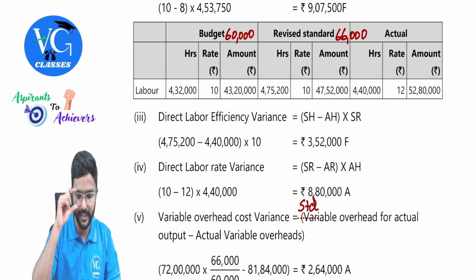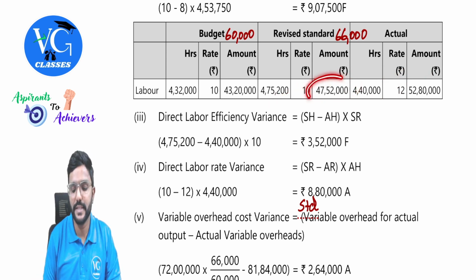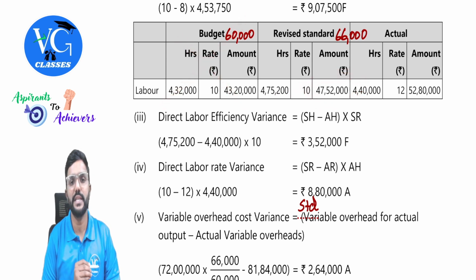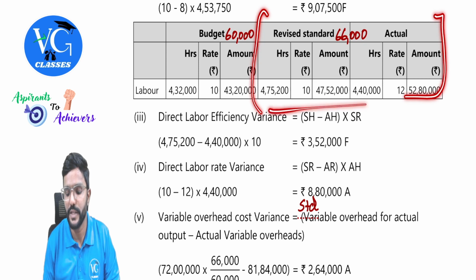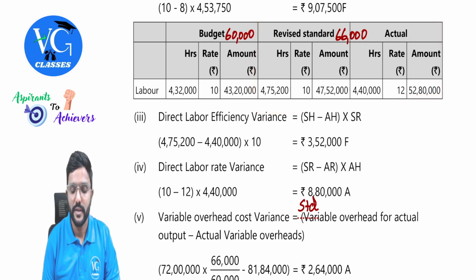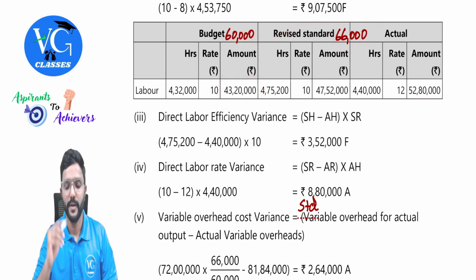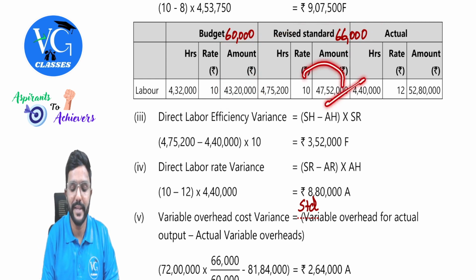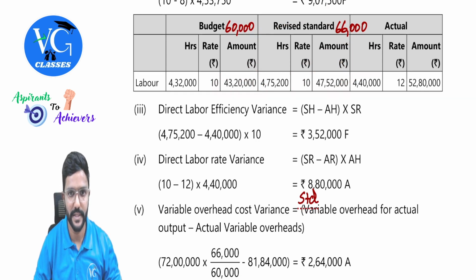Got it? Yes, sir. Or else you can straight away do this calculation. Instead of presenting these columns separately, we can straight away start with this and do only this. To derive this, you need to do 43,20,000 divided by 60,000 into 66,000. You will get this. Then divide that by 10, you will get standard hours. Got it, people? Yes. Chalo.